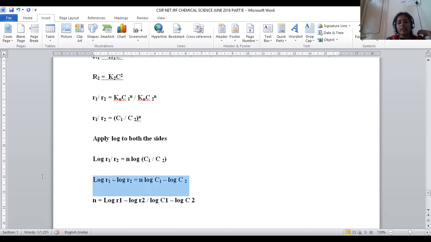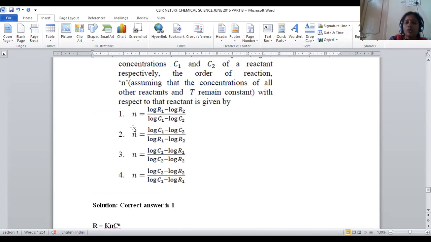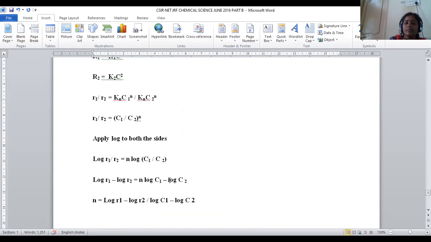In this way, we can write the equation. From this, we have to find the order of the reaction. Order of the reaction is equal to (log R1 minus log R2) by (log C1 minus log C2). This is the final answer we are expecting. n is equal to (log R1 minus log R2) by (log C1 minus log C2). That is option number 1. For question number 56, option number 1 is the correct answer.